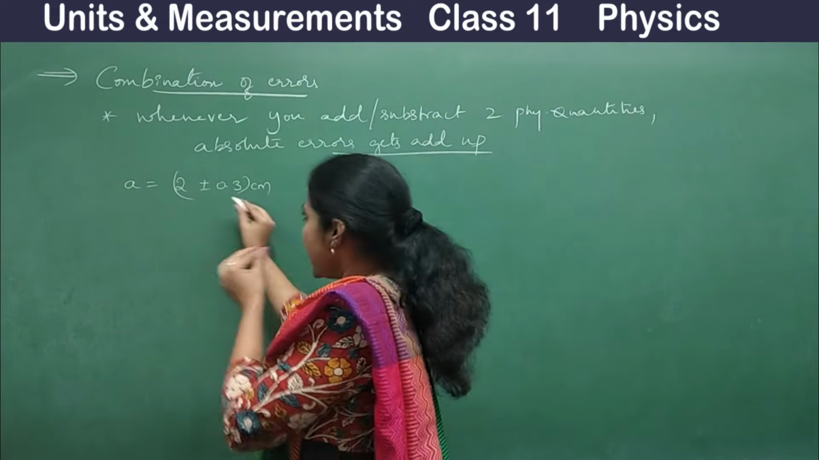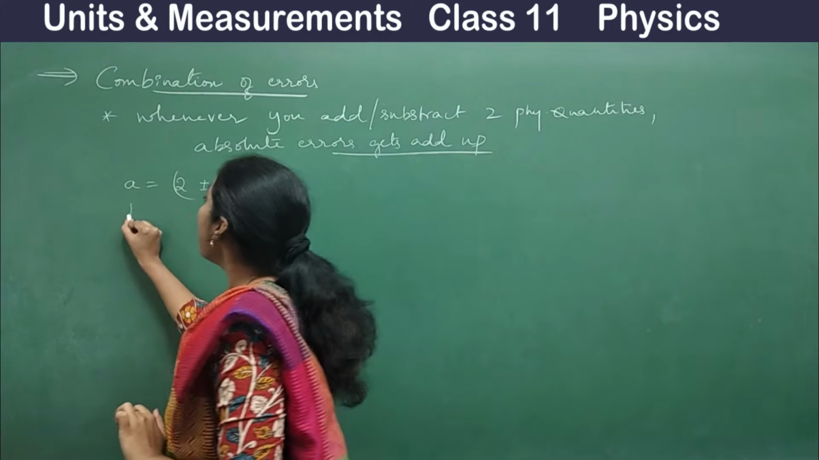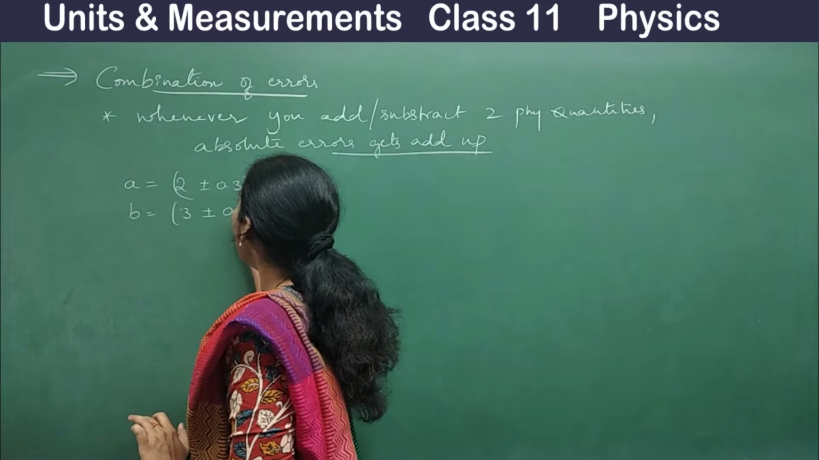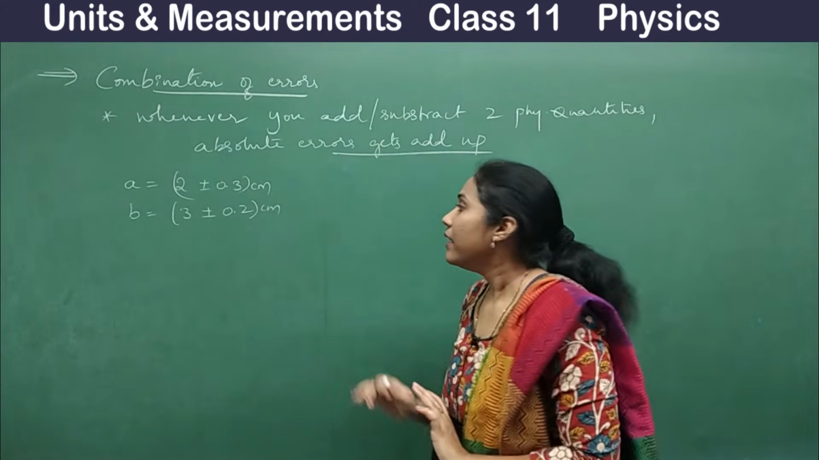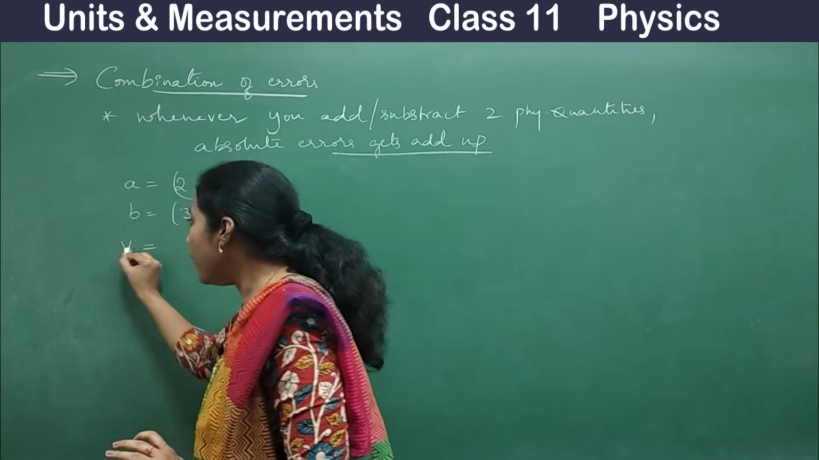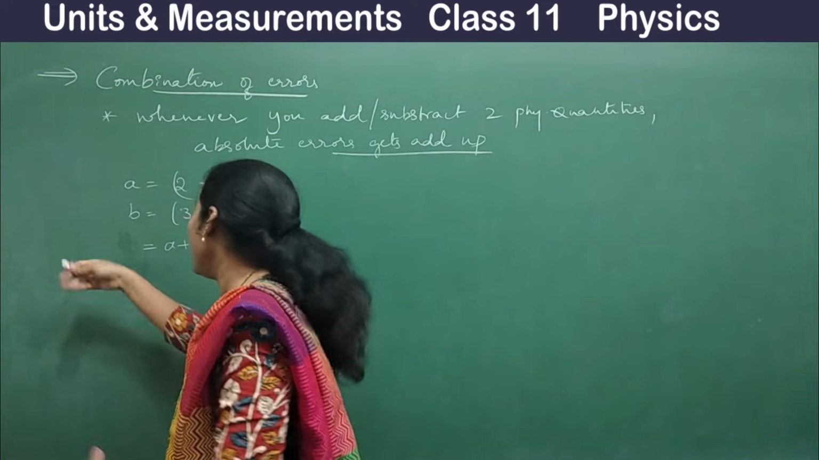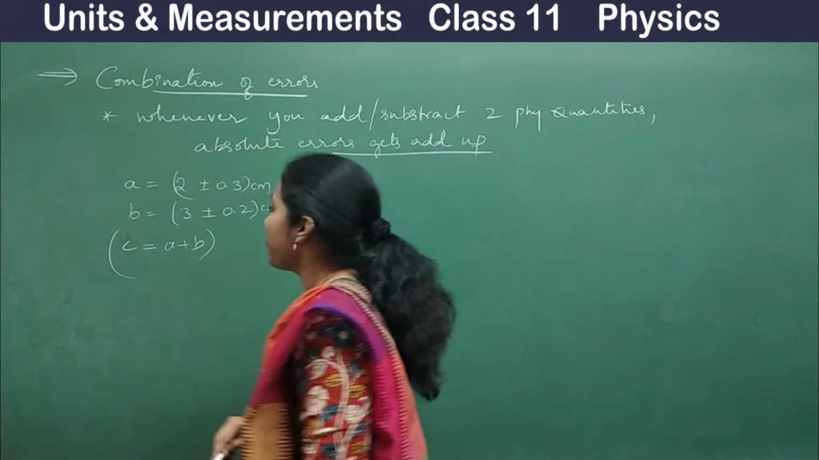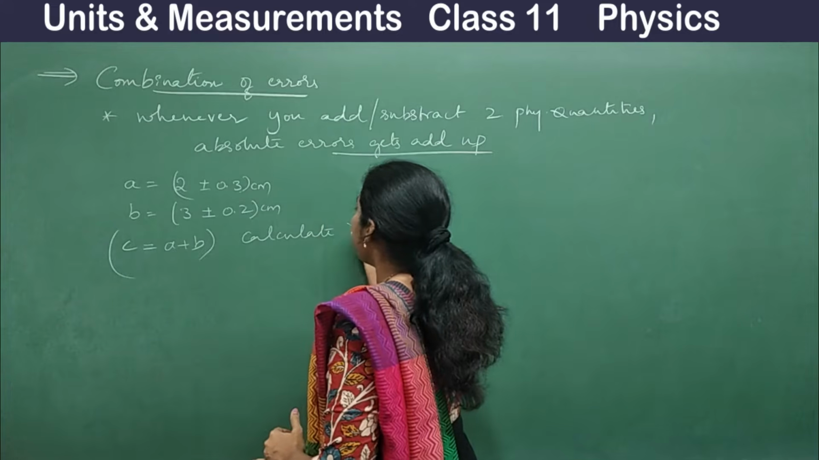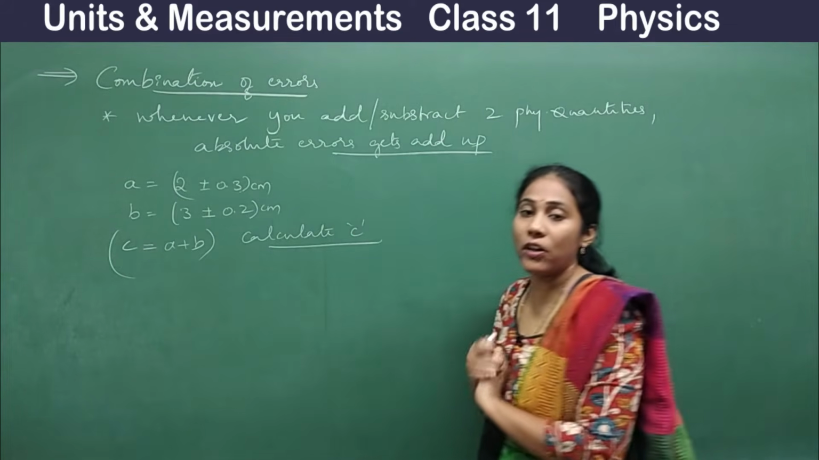centimeter. Okay, so this is absolute error. Looking at this only we can understand this is absolute error. And now B is equal to 3 plus or minus 0.2 centimeter. Now I have to calculate something, let me take some alphabet C, with the formula A plus B. My question is calculate C. So how do you calculate C? On adding A plus B.